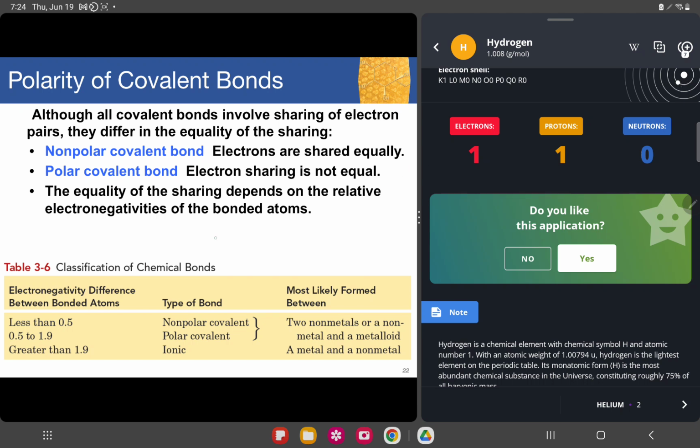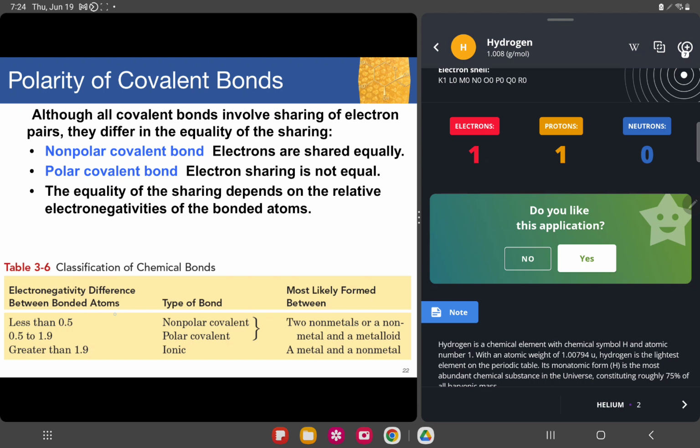Polar covalent bonds, such as those in water, are shared unequally. The equality of the sharing depends on the relative electronegativity, or which atom pulls the negativity more. That's why you can see it in the electron cloud when you look at the shape of water in 3D space.